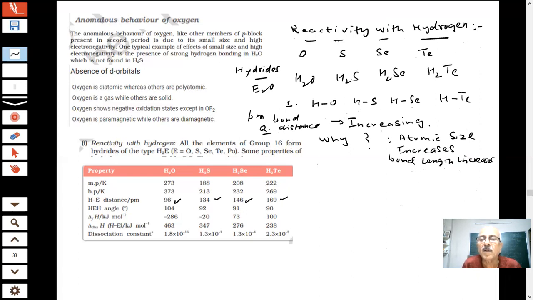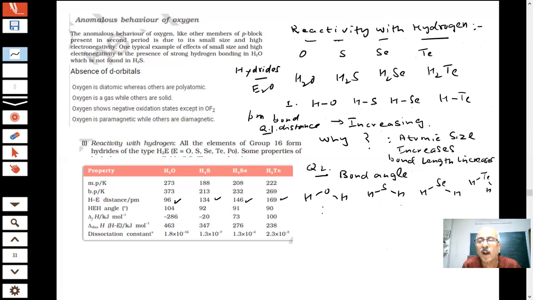Question 1. Question 2. What is the bond angle? What bond angle are we talking about? See, you have H-O-H, you have H-S-H, you have H-Se-H, and you have H-Te-H. What is happening to the bond angles?